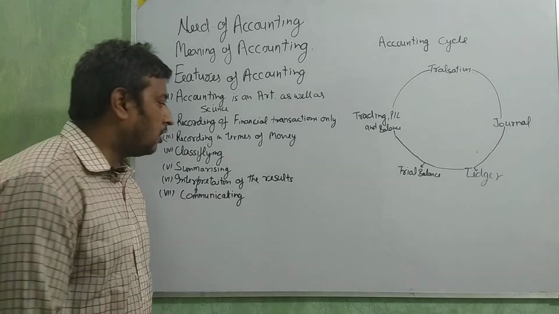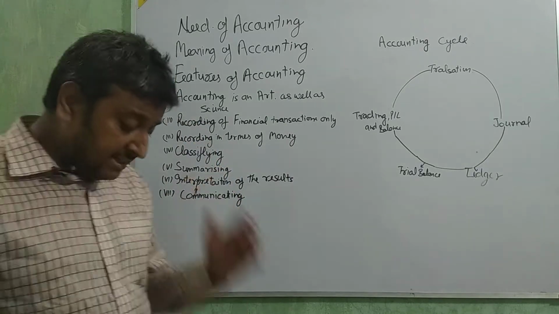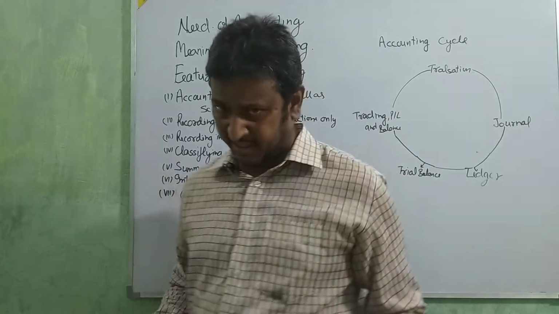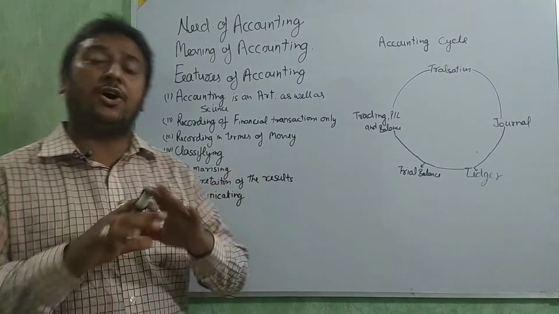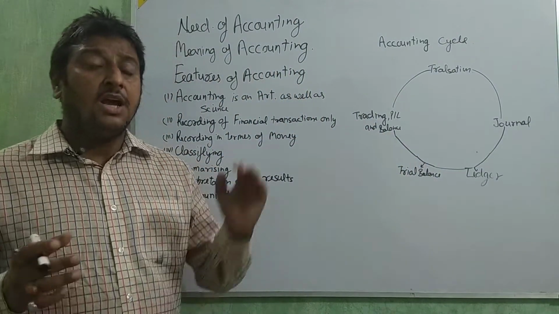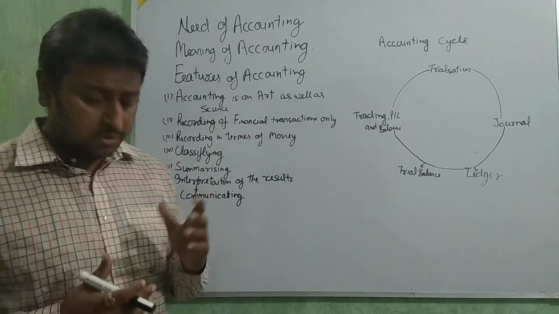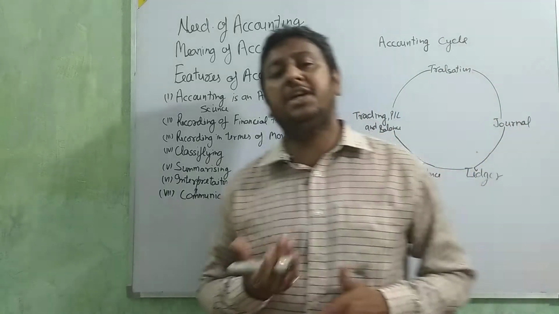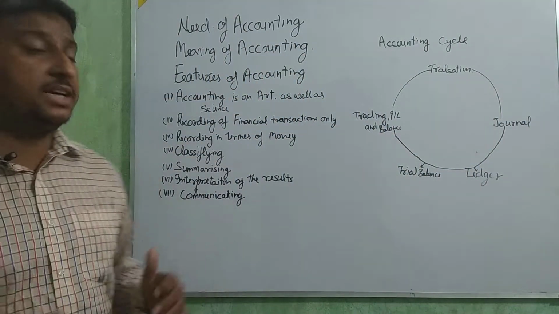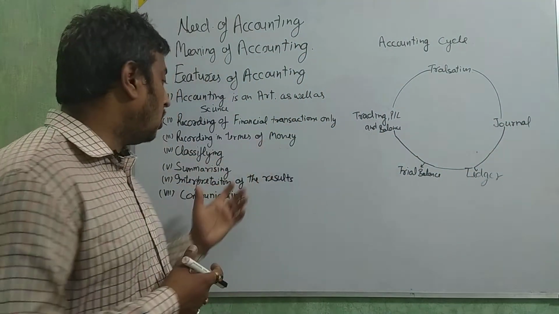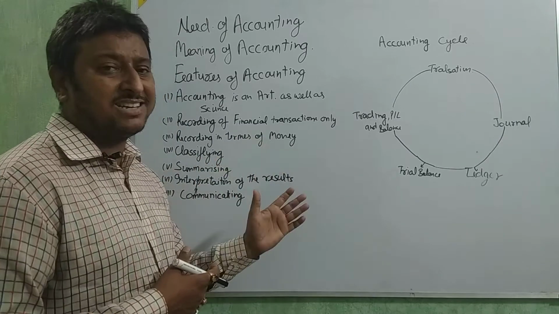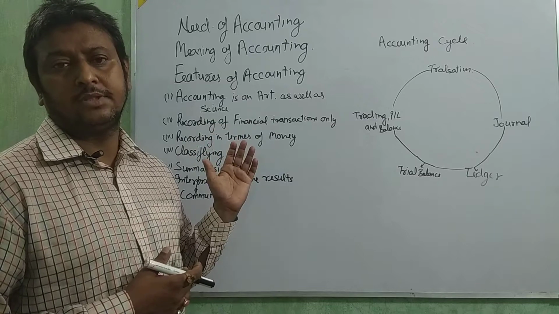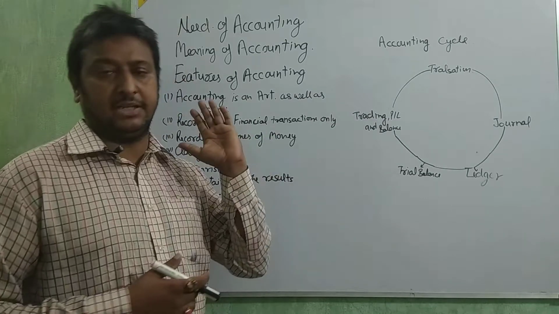Next, recording in terms of money. In accounting, we are going to record all things: all entries, ledger, PL, balance sheet, all things. In terms of money, we are not going to present the entry in terms of weight or unit. We are going to present all the items, all the ledgers, debit, credit, trial balance, balance sheet in terms of money. Okay, beta?